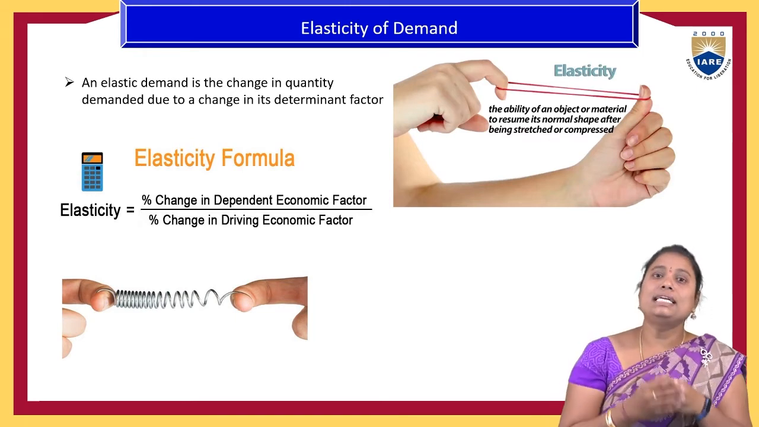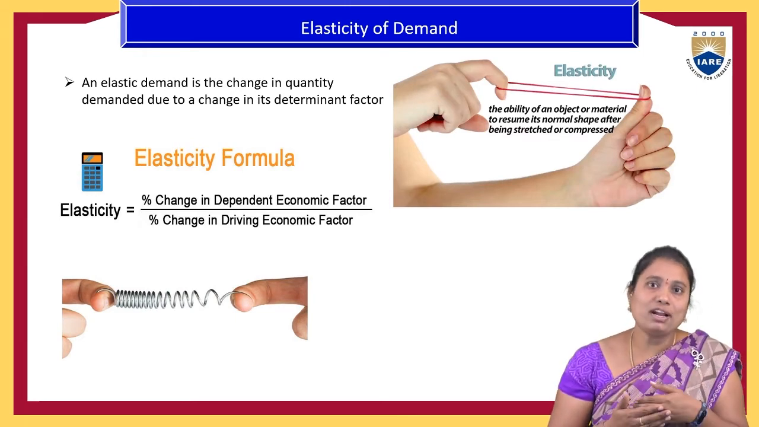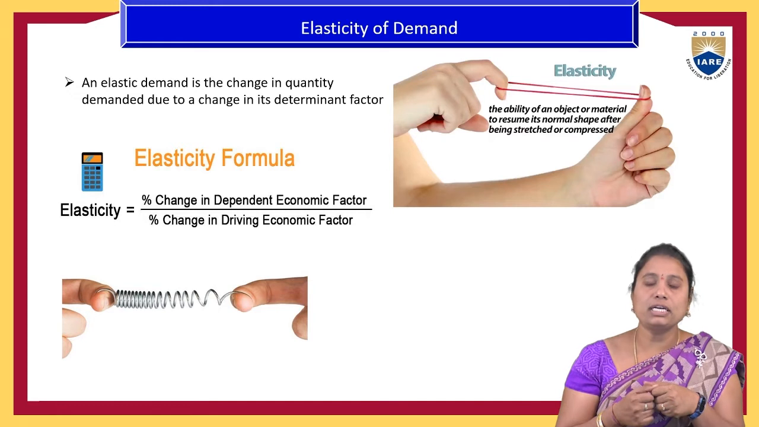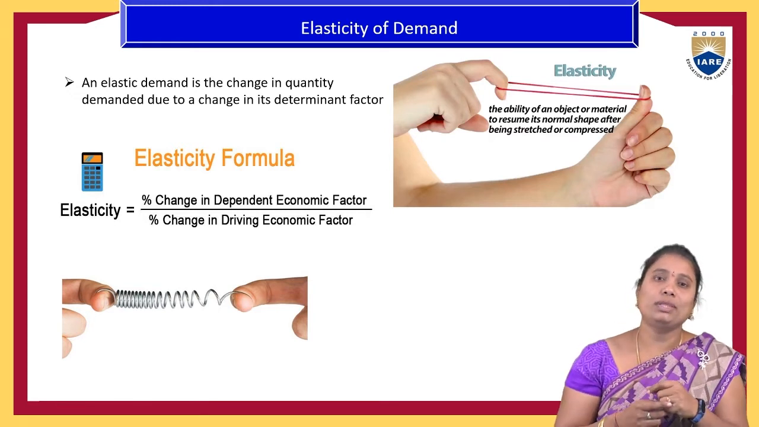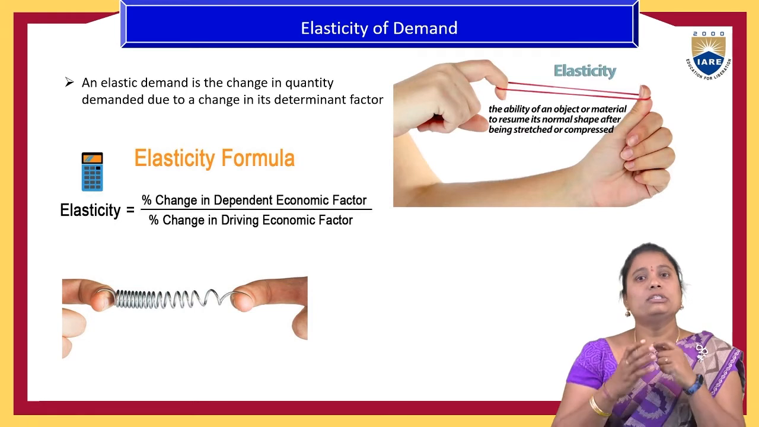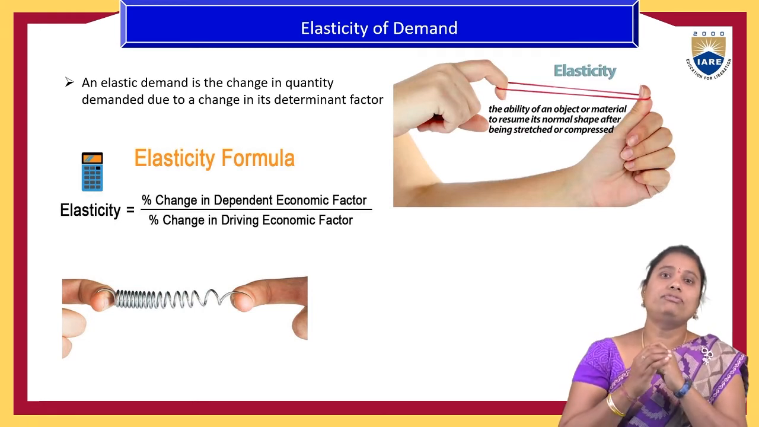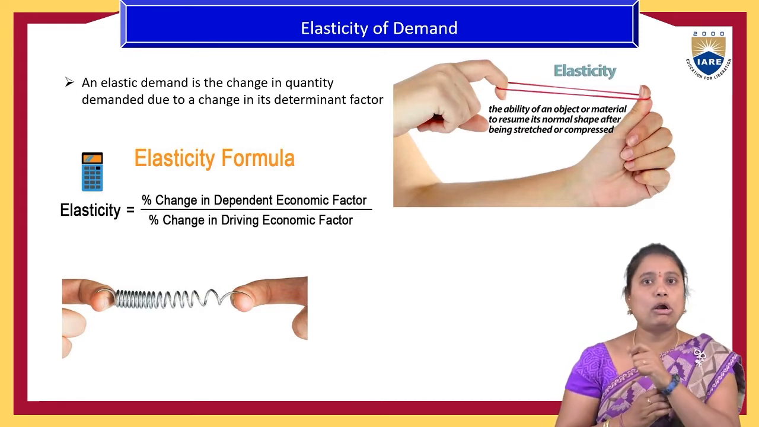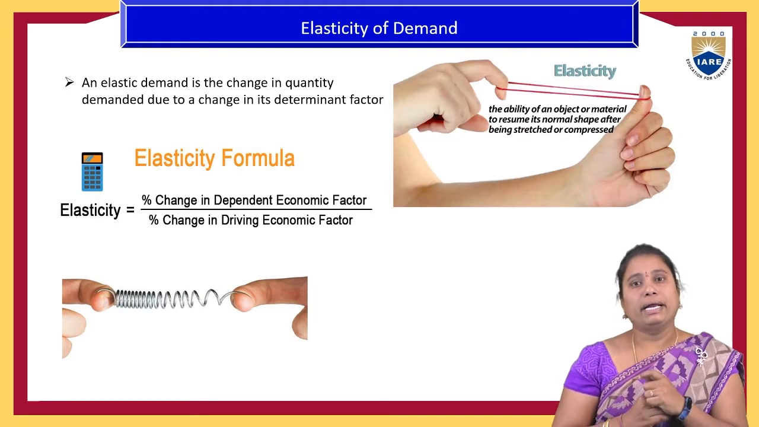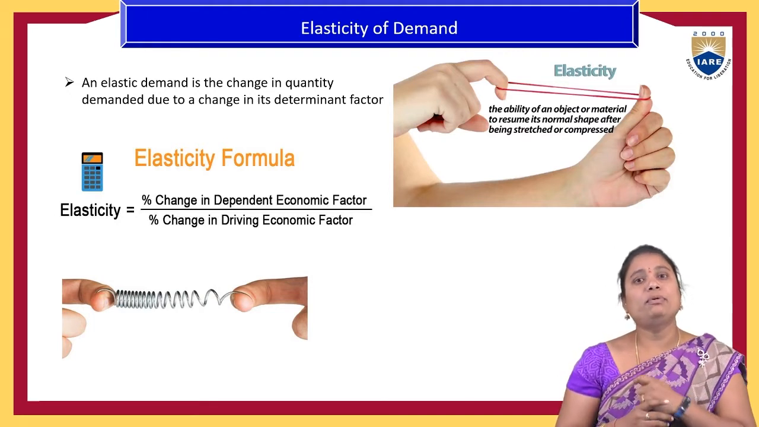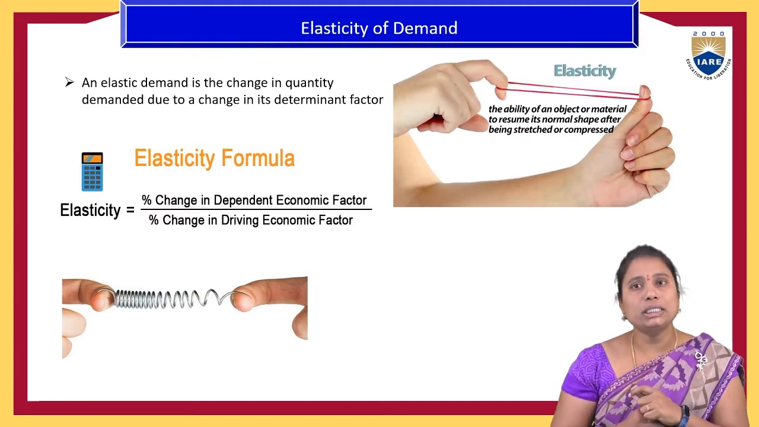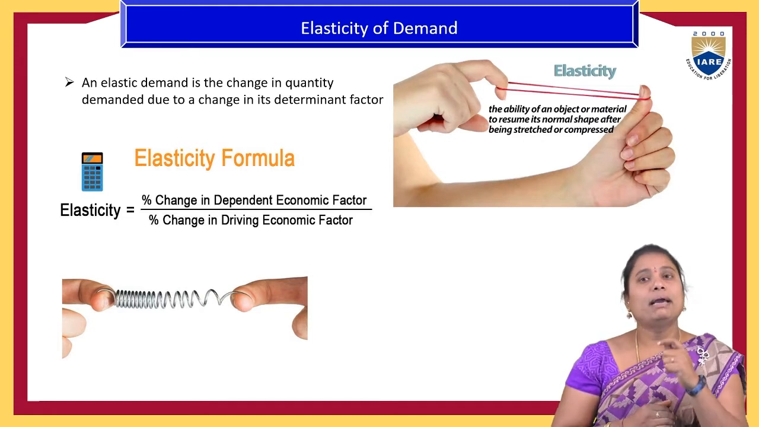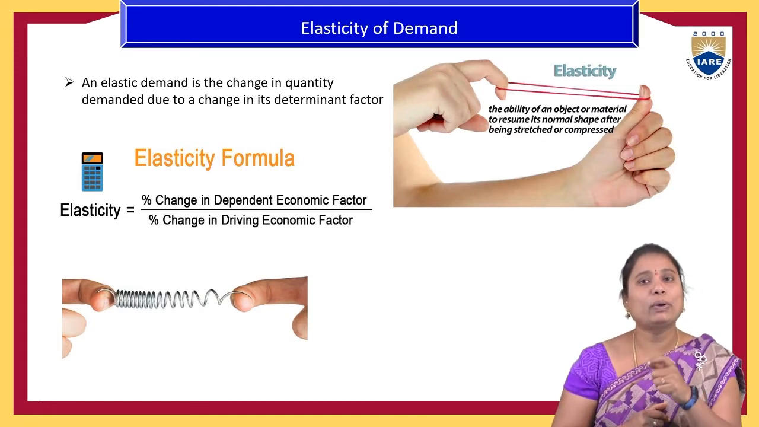In the same way, the determinant factors may have more impact or less impact on the quantity demanded of a product. That impact of a determinant element on the quantity demanded of a product is called the elasticity of demand. It is measured with the help of a formula: the percentage change in the demand-dependent economic factor divided by the percentage change in the driving economic factor.